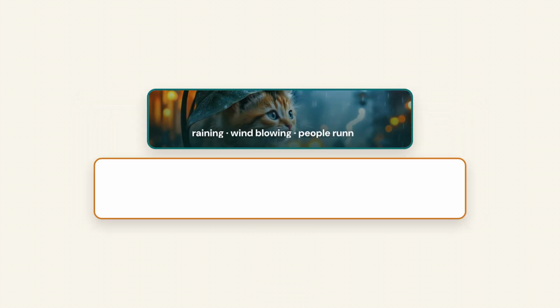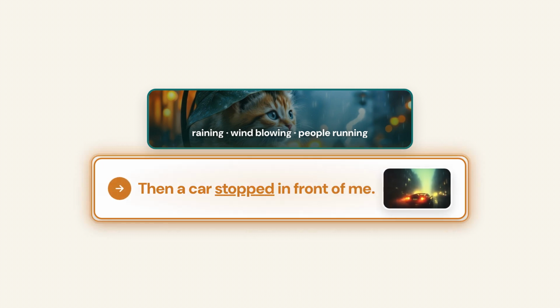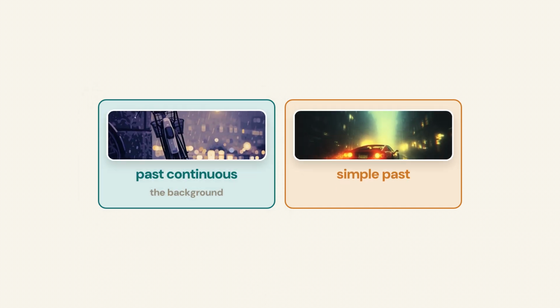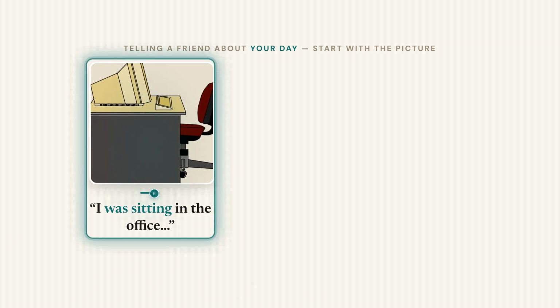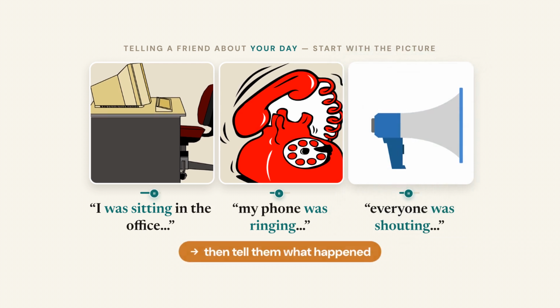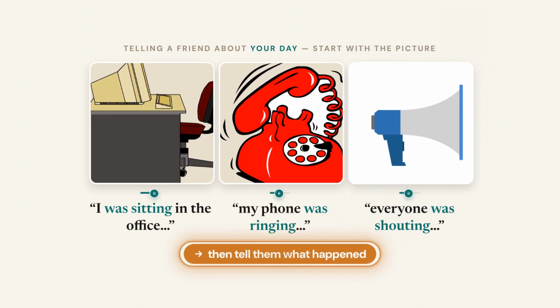And now the story starts. Then a car stopped in front of me. Do you hear it? The past continuous is the background. The simple past is the story. So when you tell your friend about your day, start with the picture. I was sitting in the office, my phone was ringing, everyone was shouting. Then tell them what happened.